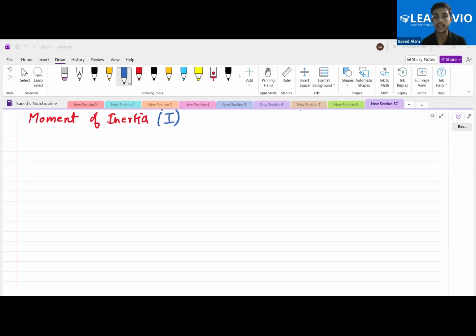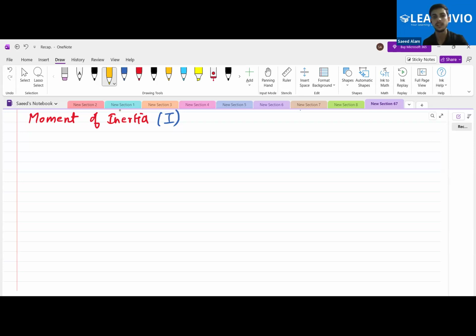So right now, we are seeing the moment of inertia. What is the moment of inertia? By the moment of inertia, we actually mean the ability of a particular body to resist its circular motion, its tendency to hold its circular motion. That is the analogy of this moment of inertia. But what is more important over here, I'm not writing the definition.